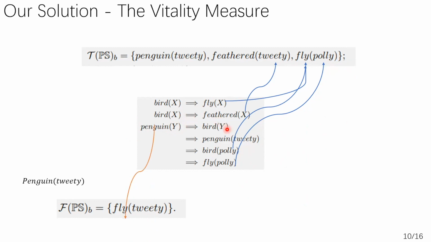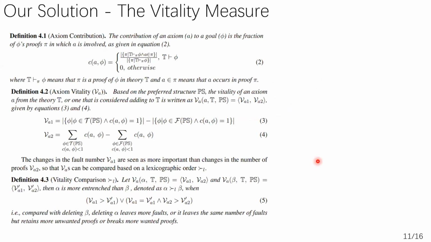Among them, we will say that the rule, if bird then fly, is even less vital because it participates in a proof of a false set theorem: Tweety can fly because Tweety is a penguin, and a penguin is a bird, and a bird can fly. Now you can see our intuition, and we formulated our heuristic idea like this. I'm not going to go through the math in this presentation.